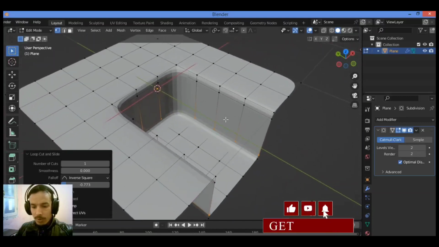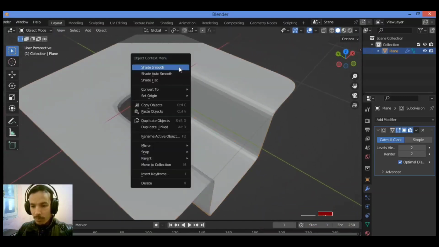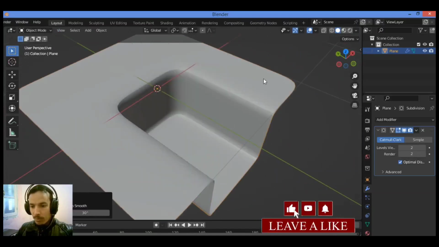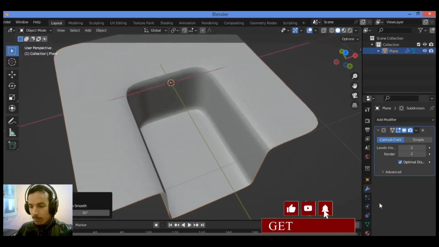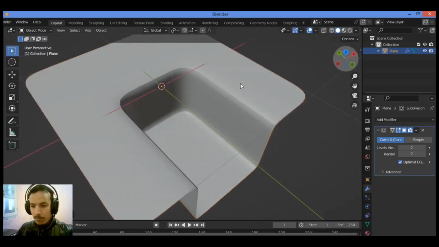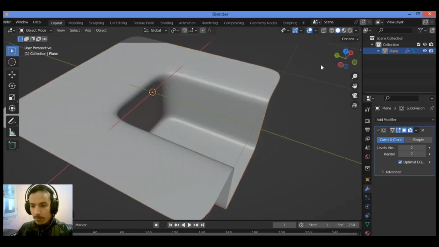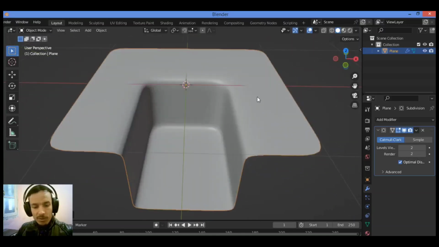As you can see here, tap into object mode, shade smooth, shade auto smooth, and you can see this is the first method you can use, which is loop cut and slide. You can press E to conform the loop to the neighboring geometry and F to flip.